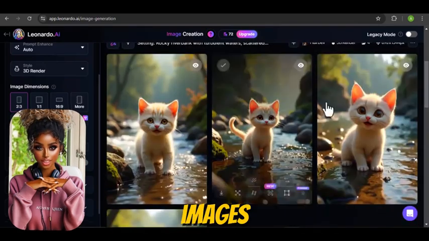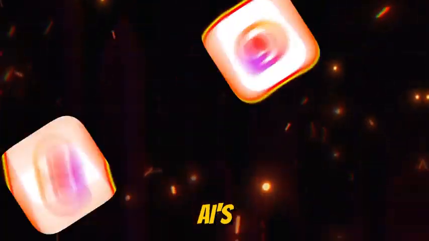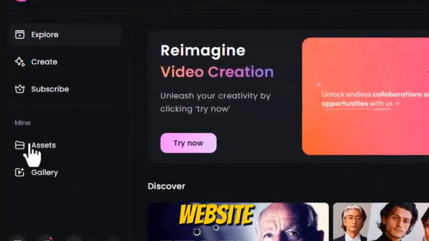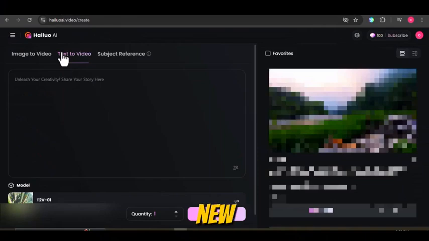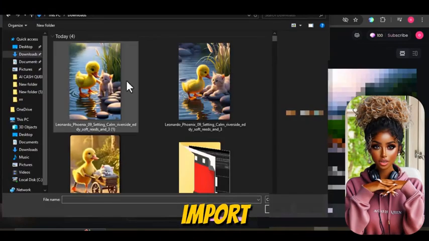Once we have all the images, we'll move on to animating them. We will be using Hyo AI's image-to-video tool. I've included the link in the video description for quick access. Once you're on the website, click Create. In the new interface, keep the setting on Image to Video, then click here to import our image.